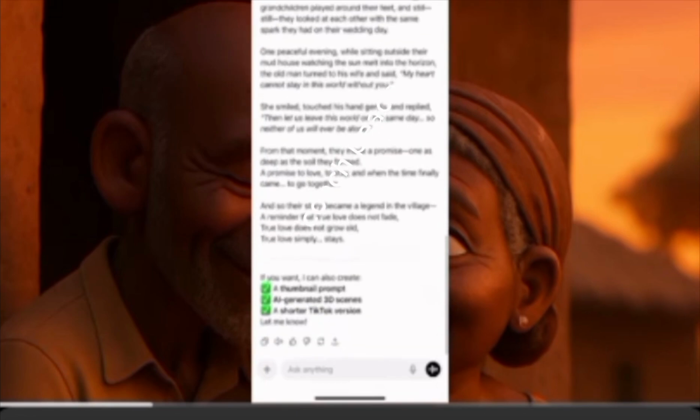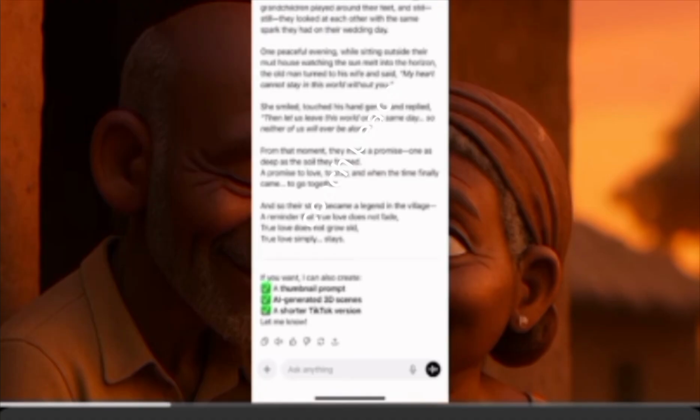Now down here they say, if you want, I can also create a thumbnail prompt, an AI generated 3D scene, a short TikTok version. Have you heard? Always read here. This is for beginners, I beg. If you want to do your good stories and make sure you do them like a pro, this is what you do, because ChatGPT always got you.